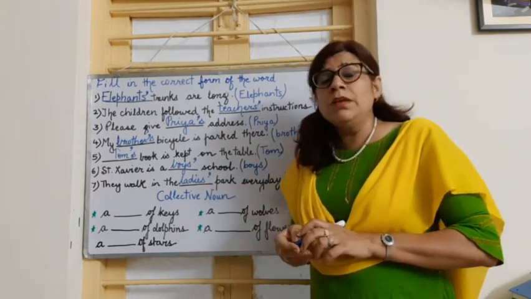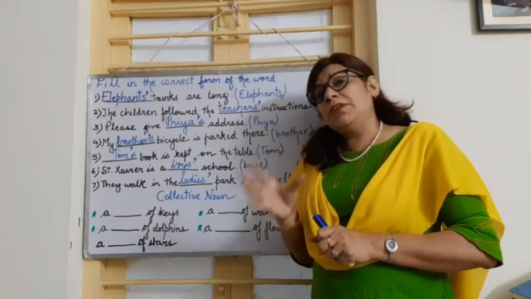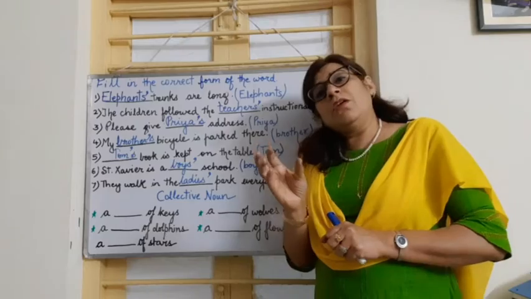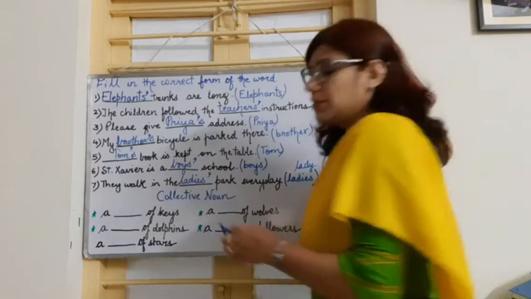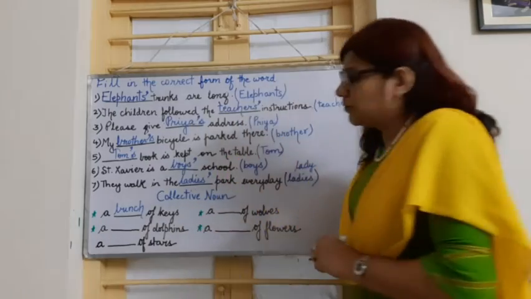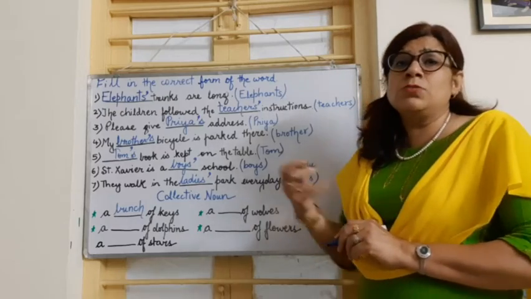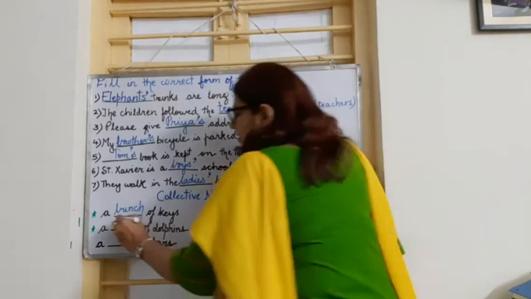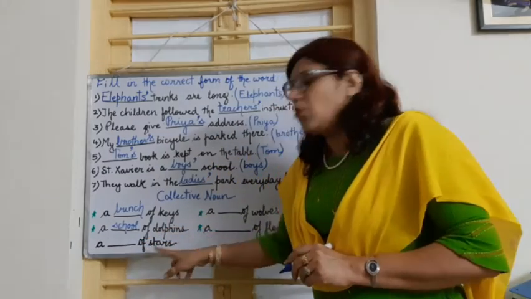Coming to collective nouns, I told you we use these words when we are talking about a group of things, animals or birds or people of one kind. First is a dash of keys. We use the collective noun bunch to tell about a number of keys together. A bunch of keys. You must have seen your mama has a bunch of keys for the house, for the car and the garage. Then we have a dash of dolphins. It is a school of dolphins.